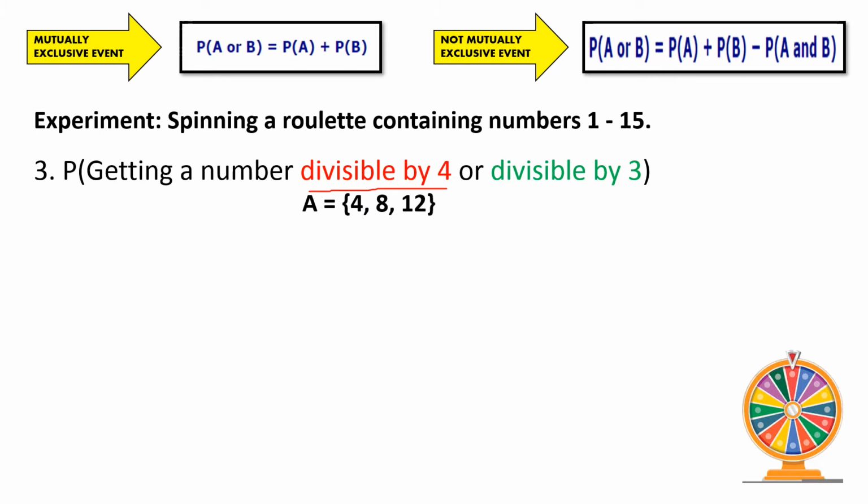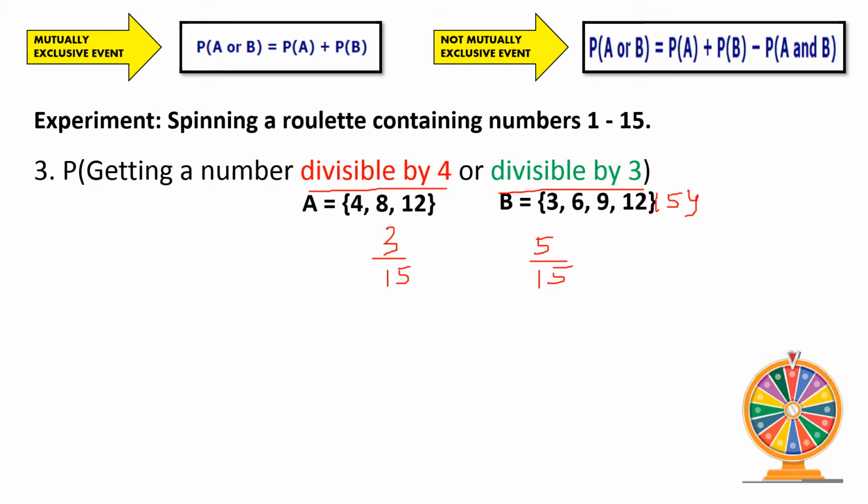For the numbers divisible by 3, those are 3, 6, 9, 12, and 15. So for the first event, we have the probability 3 over 15, while for the second event, we have the probability 5 over 15.